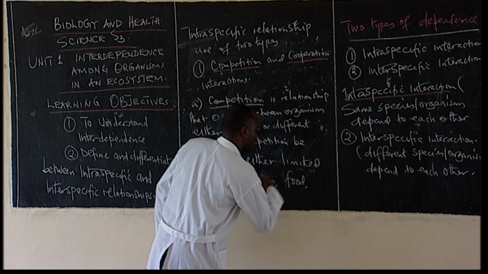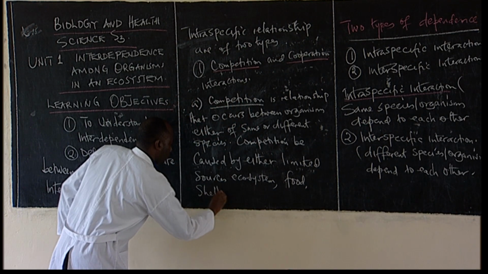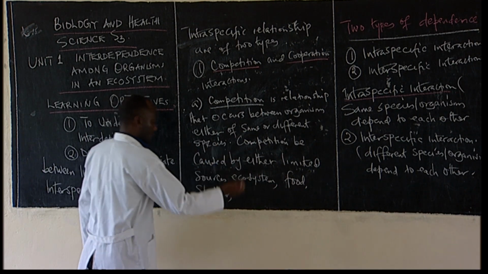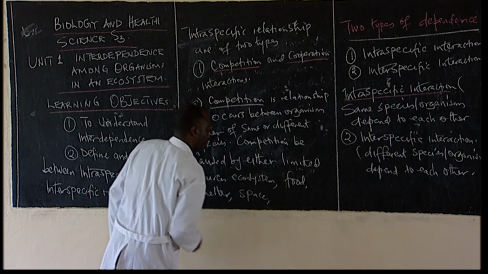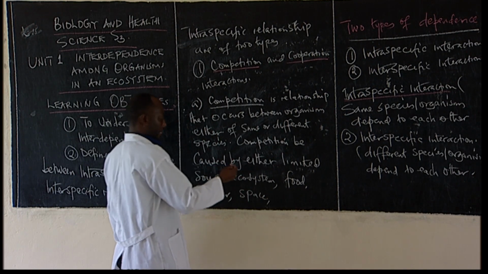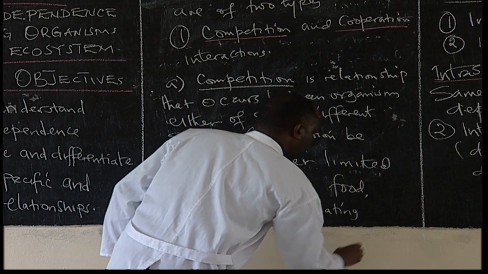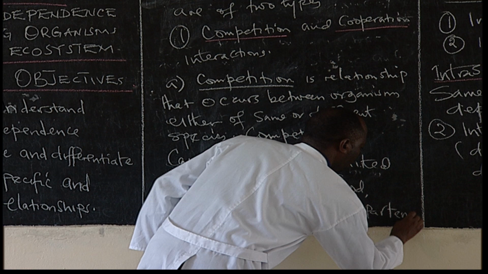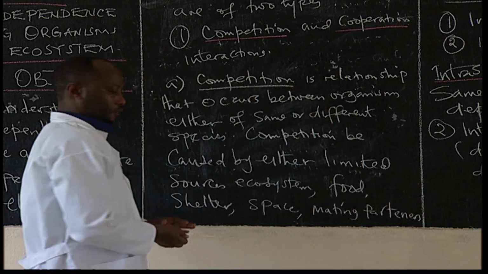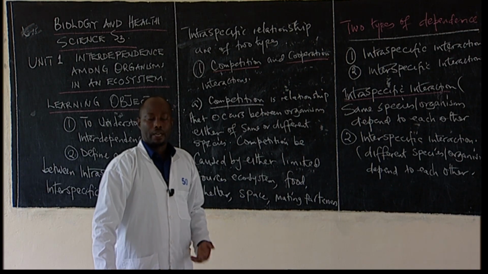Food is the most important thing that can create competition. We also have shelter, space, competing for space, and without forgetting mating partners. Mating partners can also create competition among the species. So these are the things that can create what you call a competition among organisms.